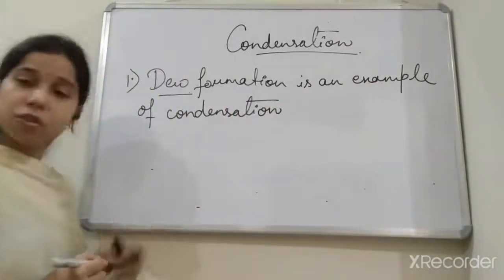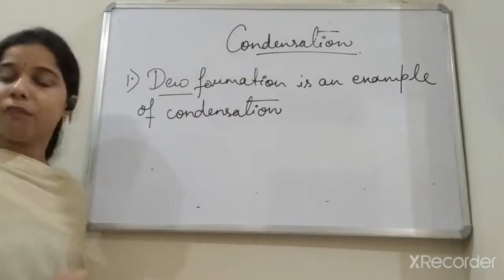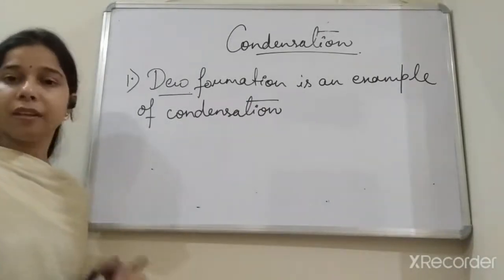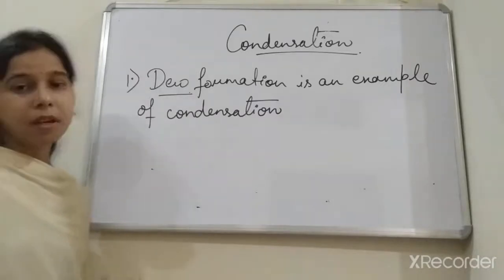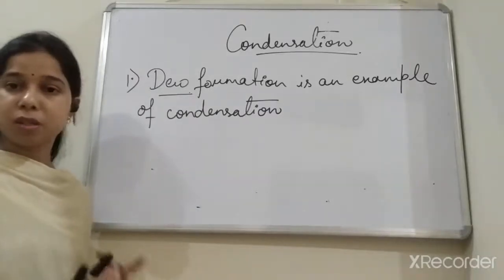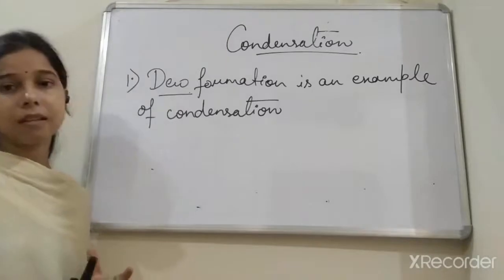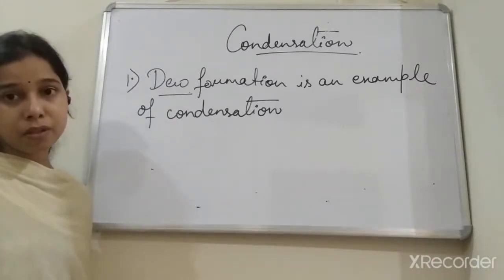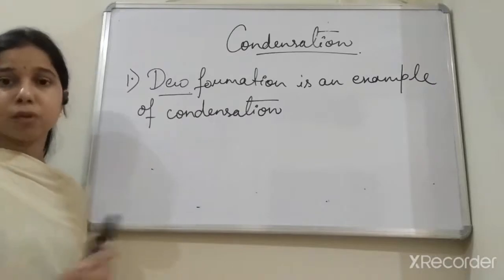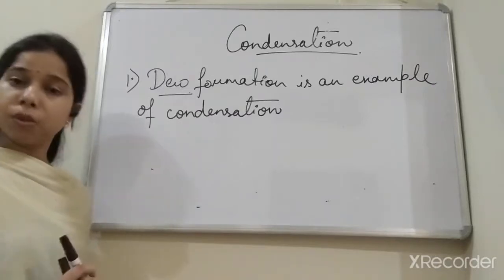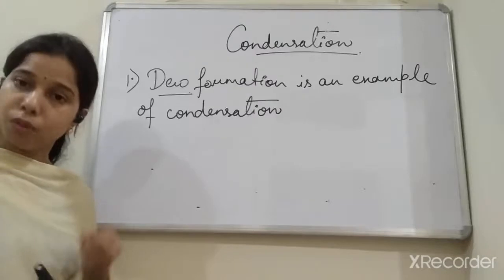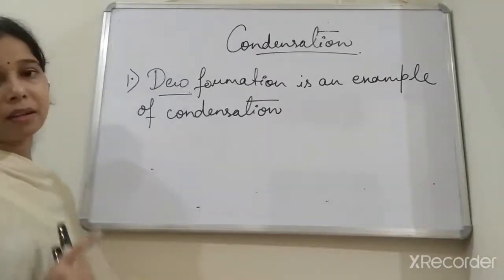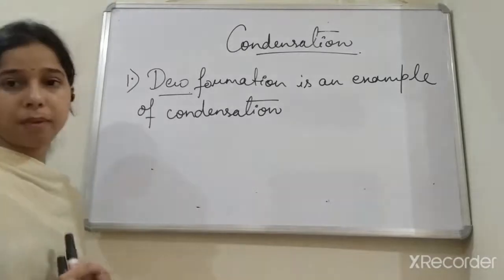Okay, so formation of a dew is also an example of condensation, in which the leaf lamina gets a teeny water droplet. Why does this happen, student? It is because of the water vapor present in the surroundings. The night is cold as compared to day, so the temperature becomes low, and due to this the water vapor gets converted into water droplets.